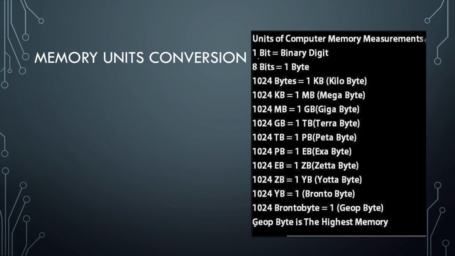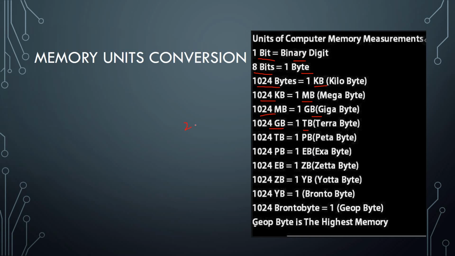I told you that 1 bit is a binary digit and 8 bits is 1 byte. Now we have to understand, if we are having 1024 bytes, then it is equal to 1 kilobyte. 1024 kilobytes is known as 1 megabyte. 1024 MB is equal to 1 GB. 1024 GB is equal to 1 TB, and the conversion goes on and so on.